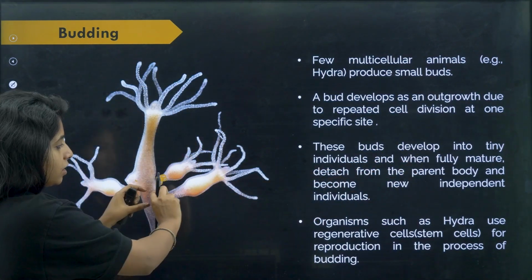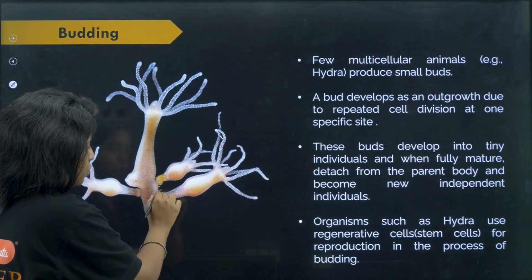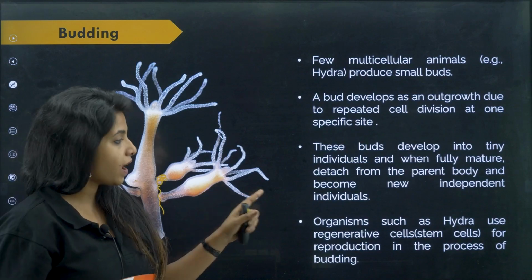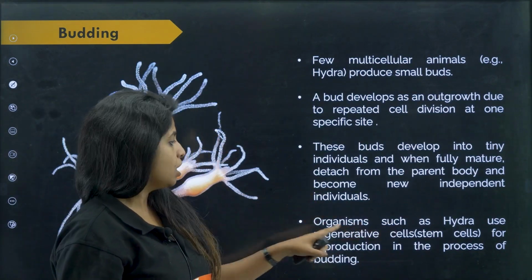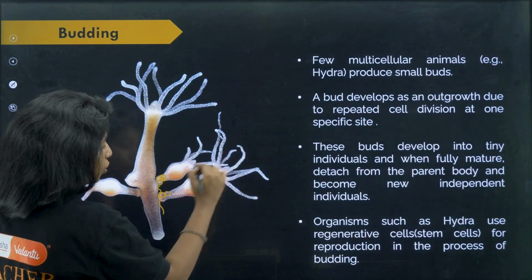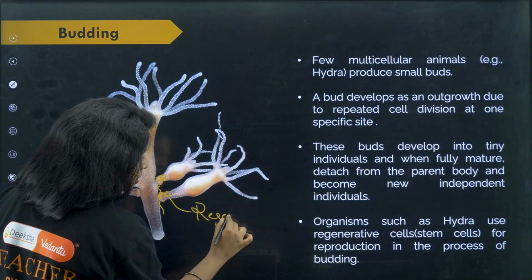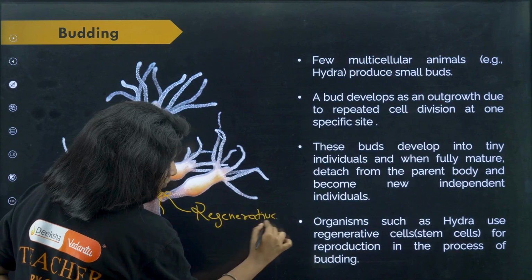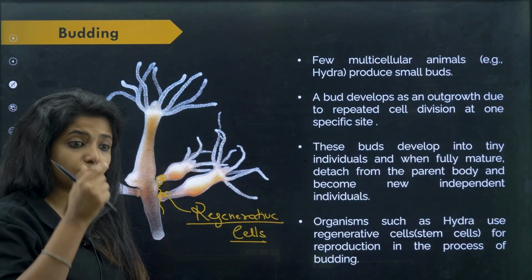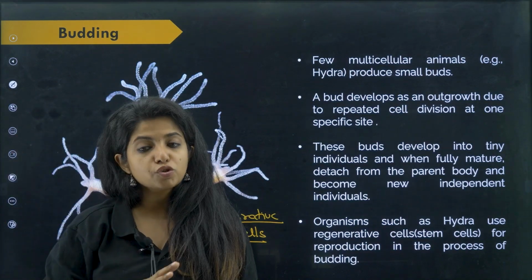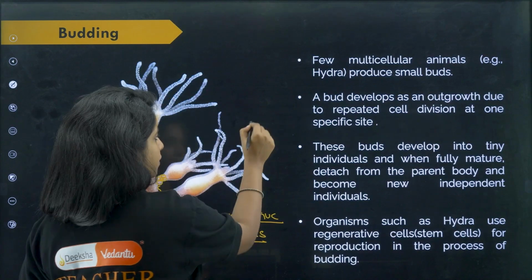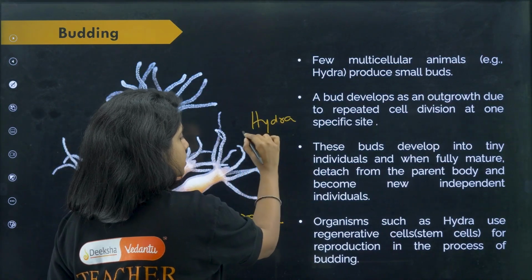So once they are fully mature, they slowly dissociate and become a separate organism. Now organisms such as Hydra use regenerative cells for reproduction in the process of budding. So these cells that are being used over here, which actually give rise to a whole organism, what do you call them? Regenerative cells, which have the potential to give rise to the whole organism in general. Cool. So this is budding. Budding is done by Hydra, which is a multicellular organism.